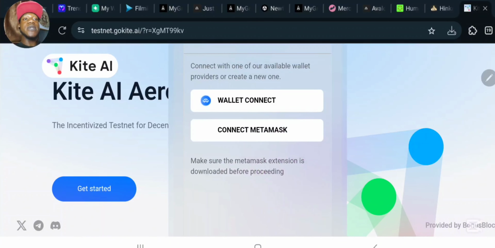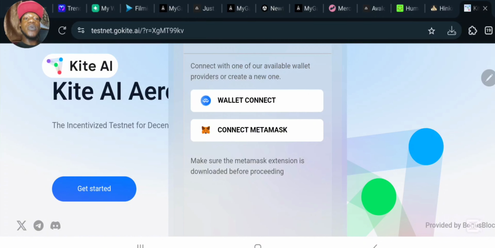The first thing that you are going to be required to press right here is simply click on get started. Once you click on get started, it's going to require you to connect your wallet, especially MetaMask. I prefer MetaMask because I have already added MetaMask to my browser extension. But if you have the MetaMask wallet app on your phone, you can go ahead and use WalletConnect to connect to your MetaMask